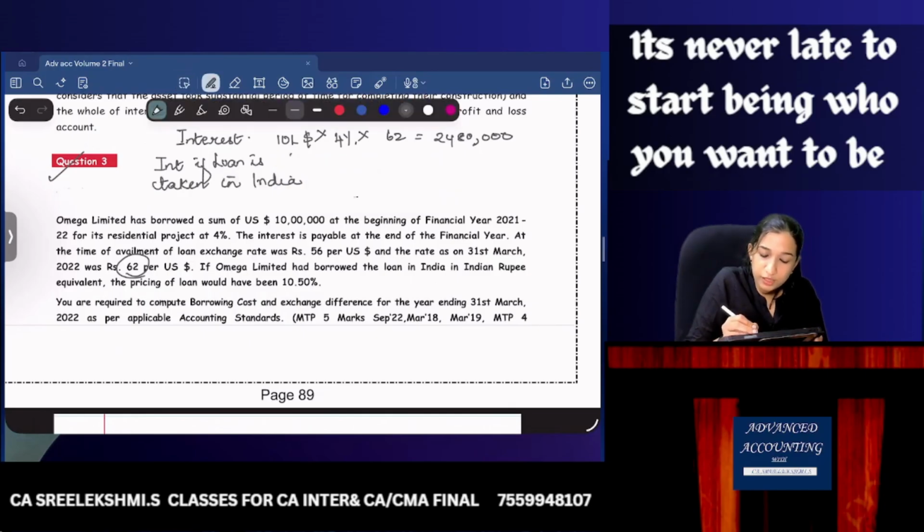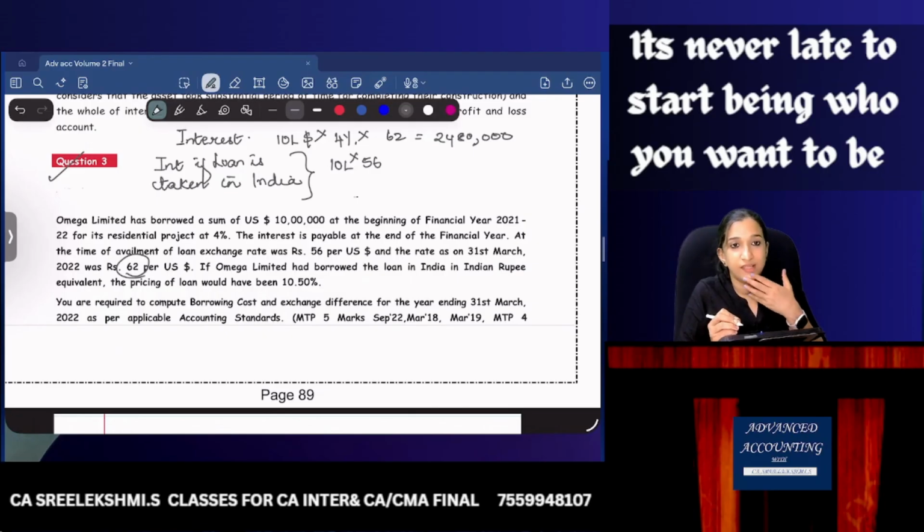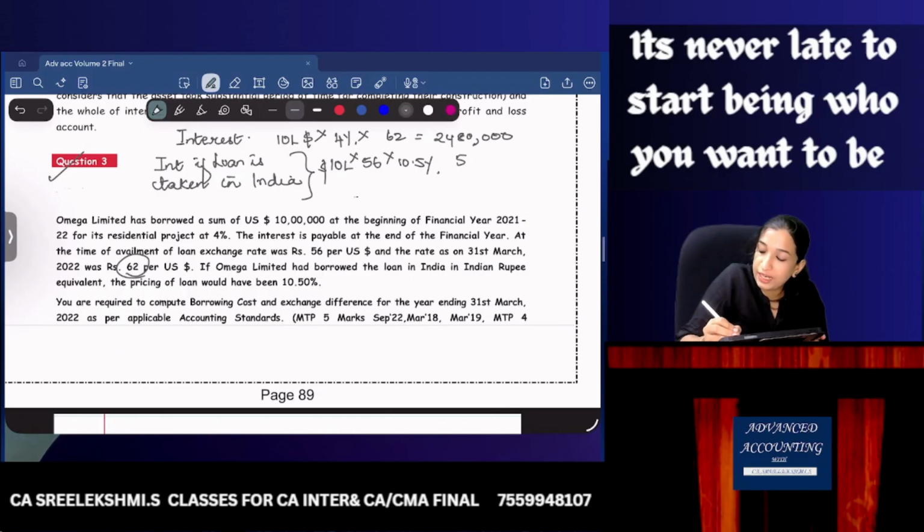How much loan if loan is taken in India? How much interest? 10 lakhs into 56 into 10.5%. Well, sorry, not 56 lakhs, 560 lakhs into 10.5%. That is 58 lakh 80,000.